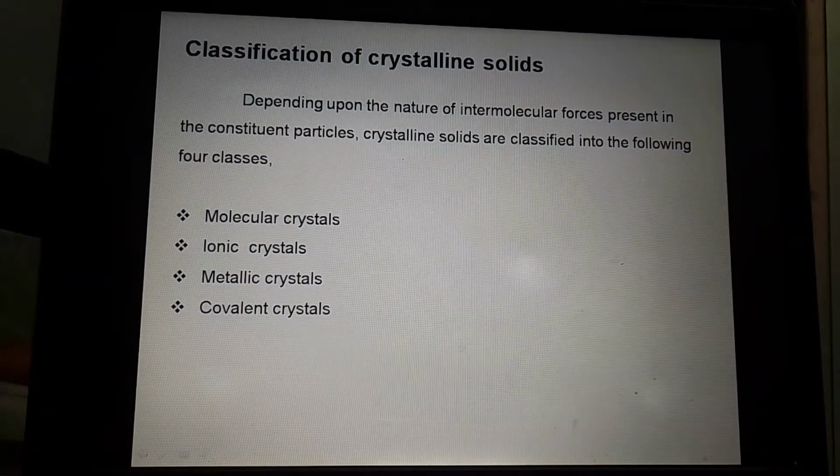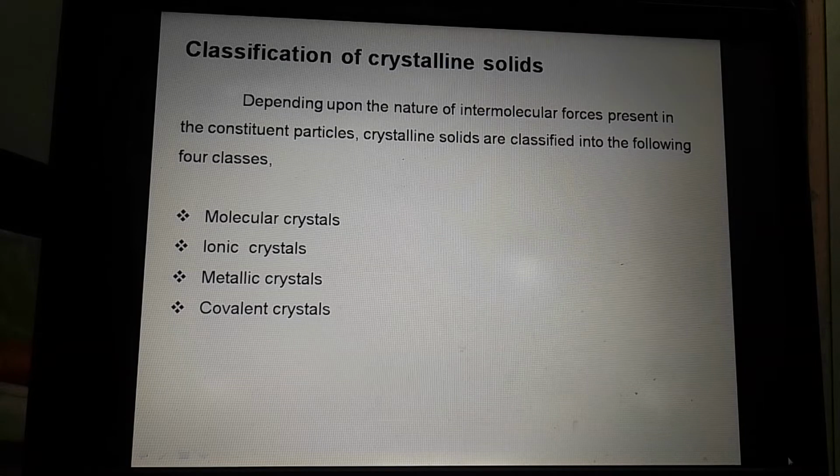The classification of crystalline solids depends upon the nature of intermolecular forces of attraction present in the constituent particles. If these constituent particles are molecules, then they are called molecular crystals. If they are ions, then these are called ionic crystals. If they contain metal, these are called metallic crystals. And if they contain a covalent bond, then they are covalent crystals.